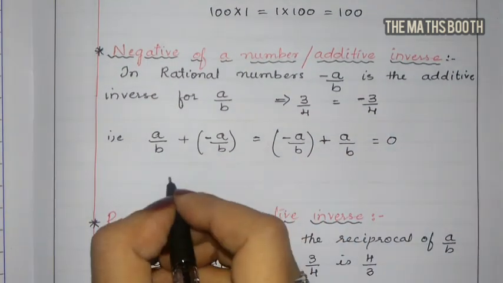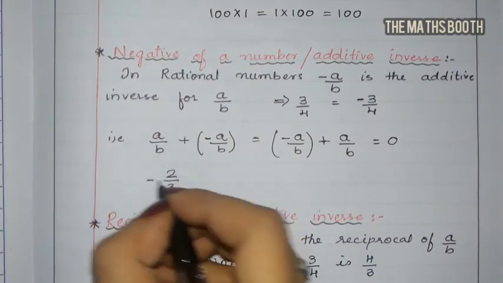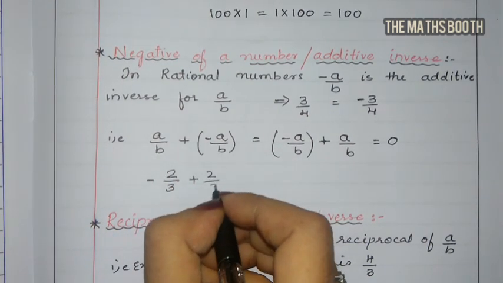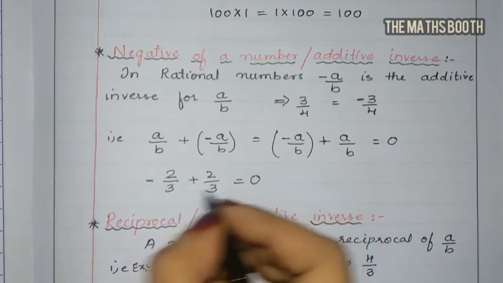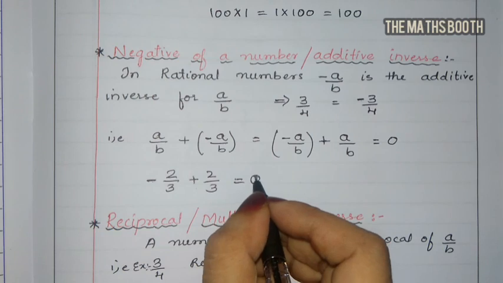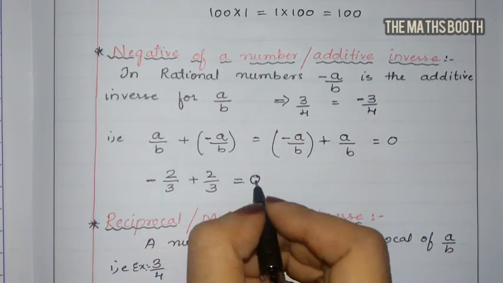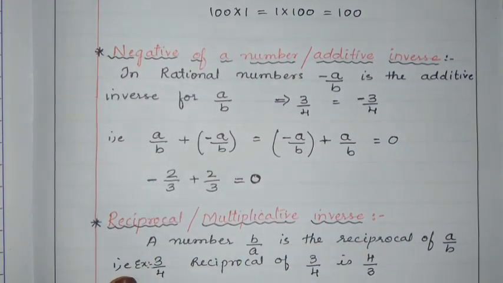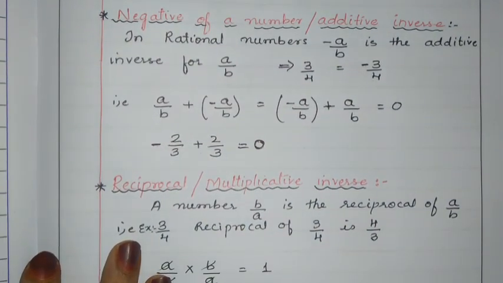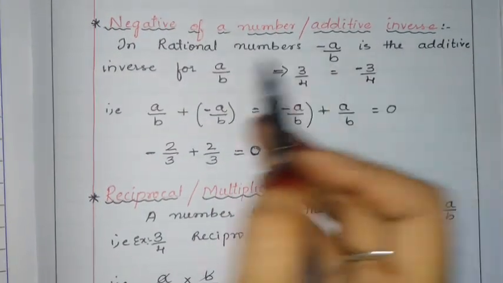For example, 2 by 3 plus minus 2 by 3, or minus 2 by 3 plus 2 by 3, the answer will always be 0. Minus 2 by 3 plus 2 by 3 is nothing but 0. Any positive and negative pair of the same number, the answer we will get is 0. Okay, additive inverse. Before it was additive identity, now additive inverse.